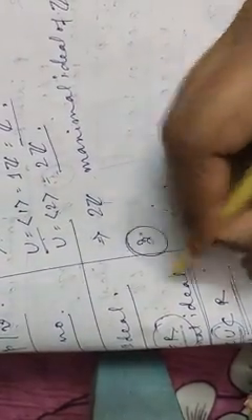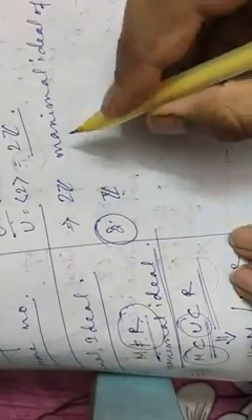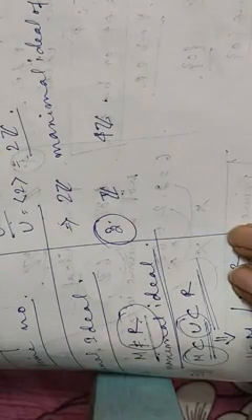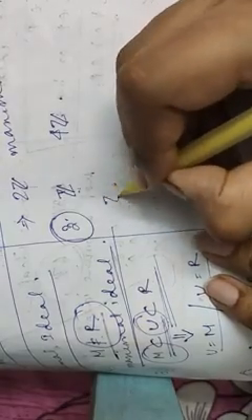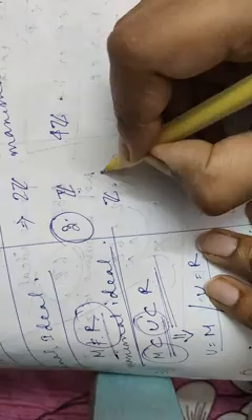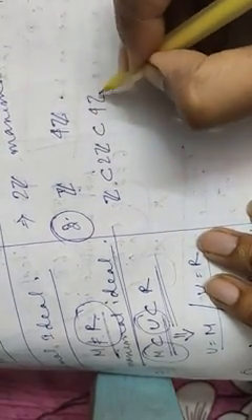Now let's check the next example, which is 4Z. Taking the ring as Z and 4Z as the ideal, let's check whether this becomes a maximal ideal or not. The answer is no, because it's very easy. Z is a superset of 2Z, which is a superset of 4Z.